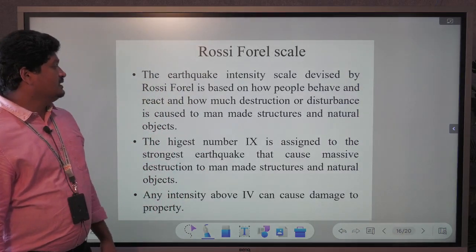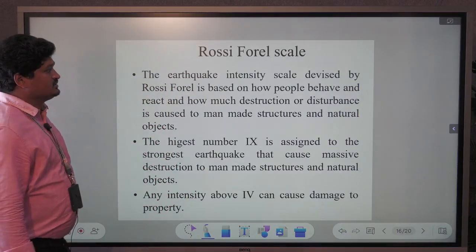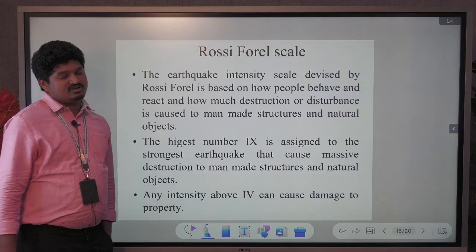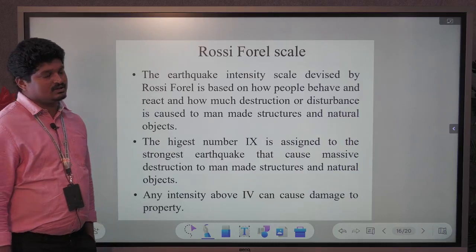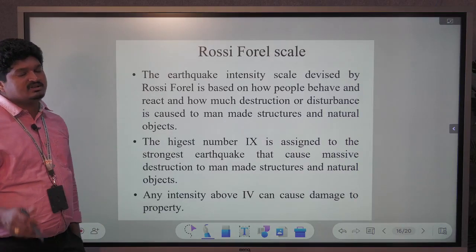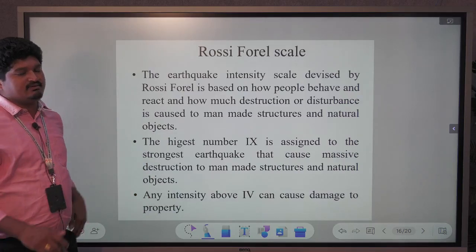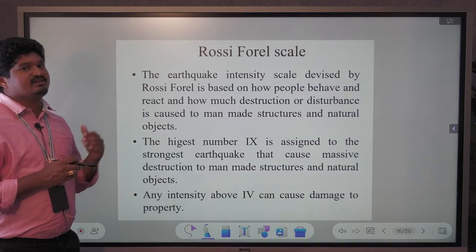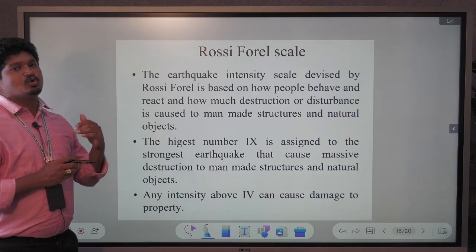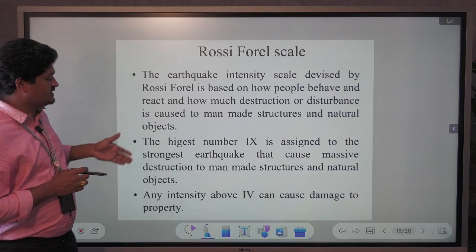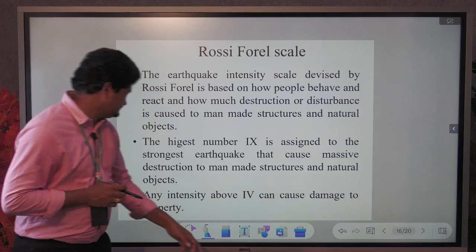So this is about the Rossi-Forel scale. It measures what disturbances and destructions occur, and how people react in the surrounding areas. They divided it from 1 to 9. When the Rossi-Forel scale gives 9, it means that area was the most affected by the earthquake. So this is about the Rossi-Forel scale.